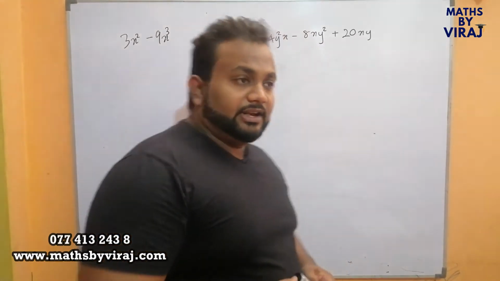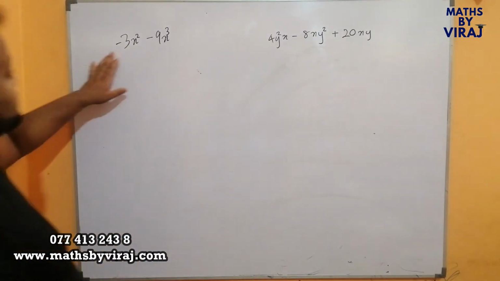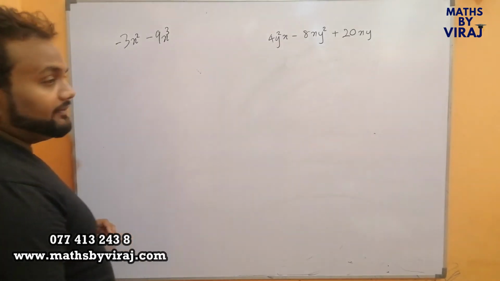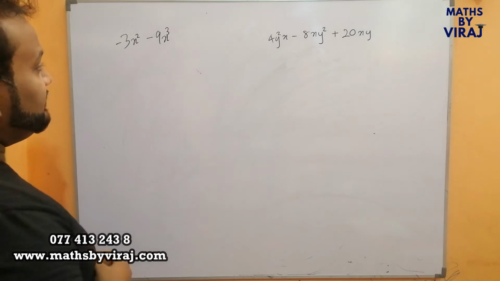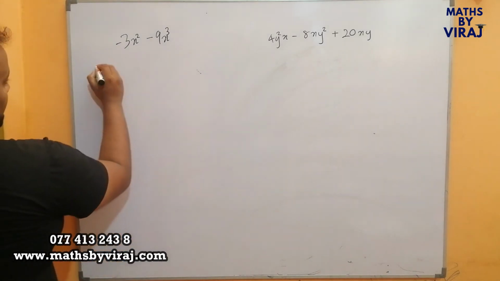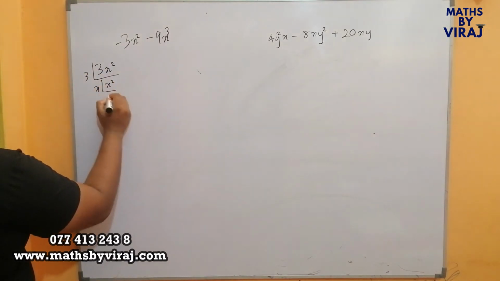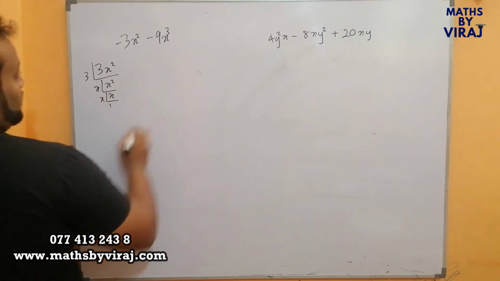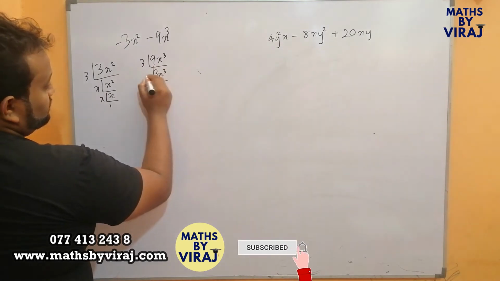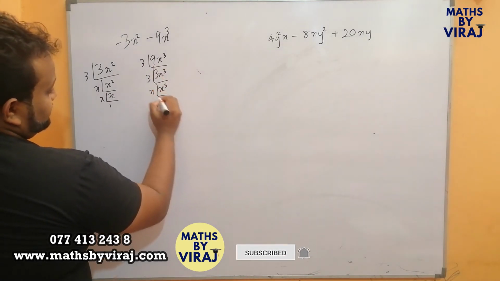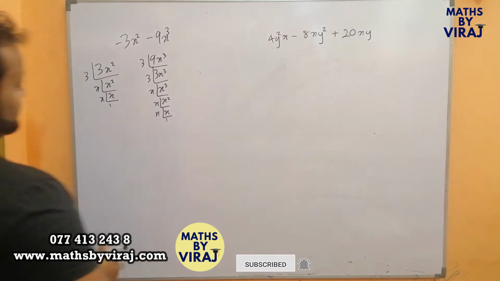Children, let's look at a bit of a different sum. Okay, let's have it as minus here. Minus 3x squared minus 9x to the power 3. Fine. Now we do not take the signs into consideration when we are finding the factors. Therefore, 3x squared, the factors are as such. For 9x cubed, the factors are as such. Now you see that it's basic division that I am using here.